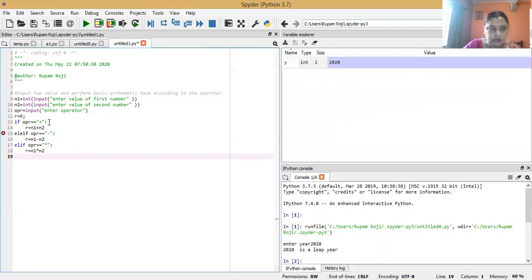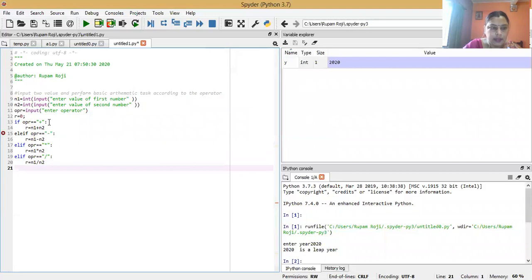Again, elif opr equals slash, meaning division, then r equals n1 divided by n2.